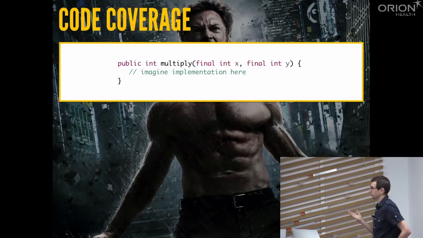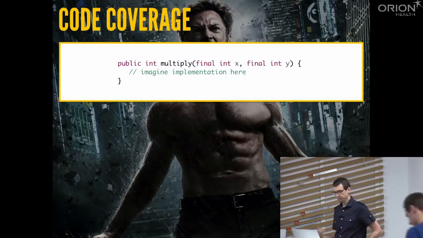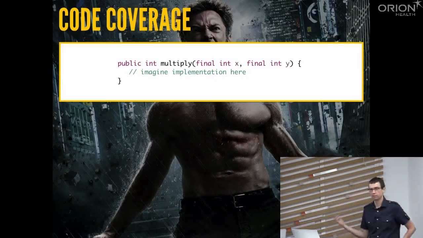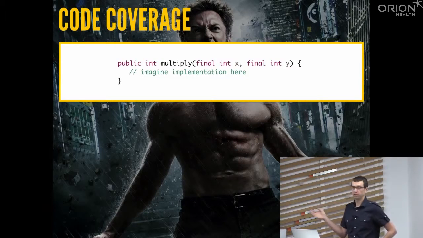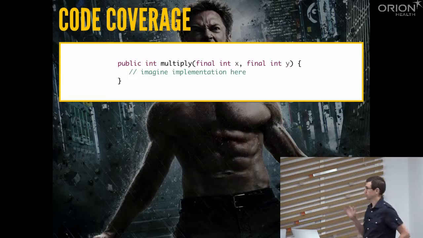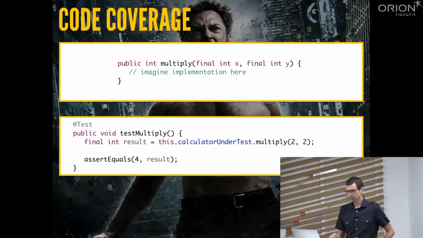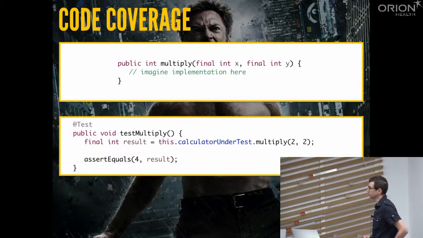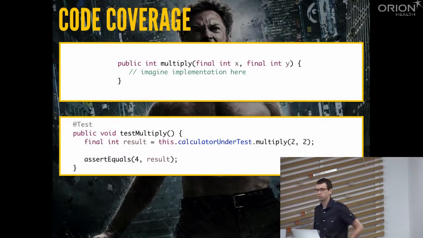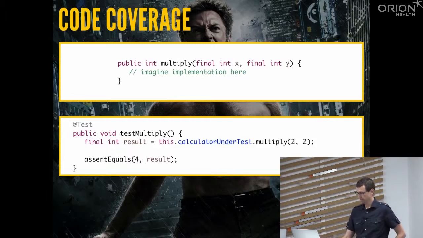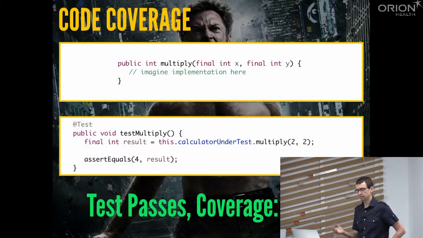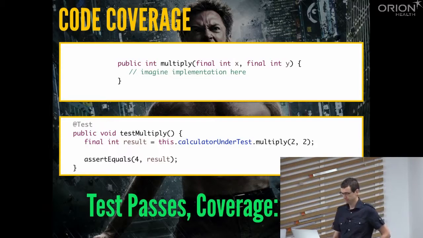Let's imagine that we have this multiply method. A simple method which takes two integers and produces an integer. We have some implementation; it doesn't matter for this case what the implementation is. And we have a unit test which invokes this method, and then we check whether the actual result is the same as the expected result. Pretty simple. In this case, the test passes and the coverage is 100%. So it should be all good.